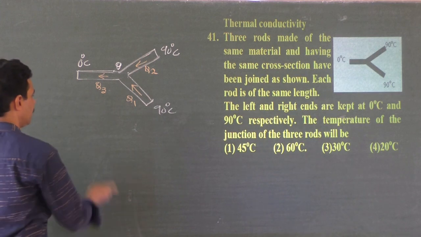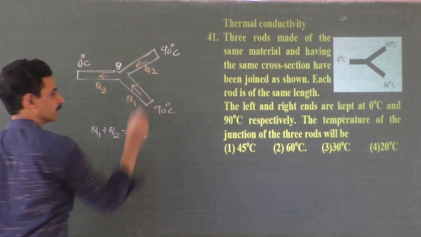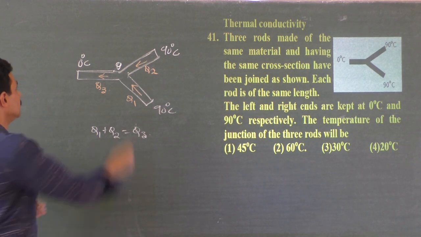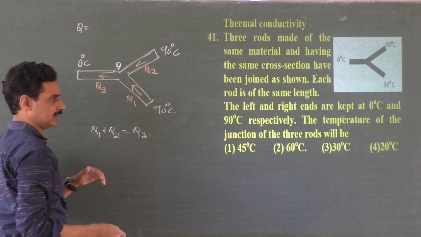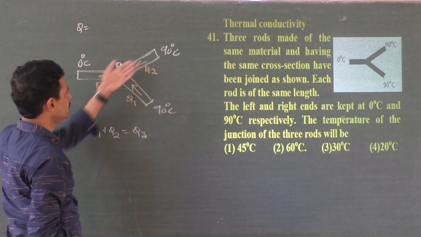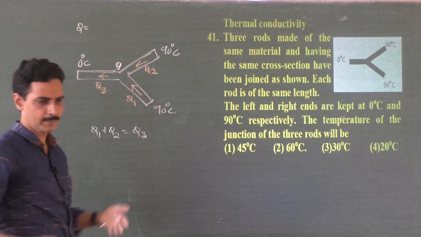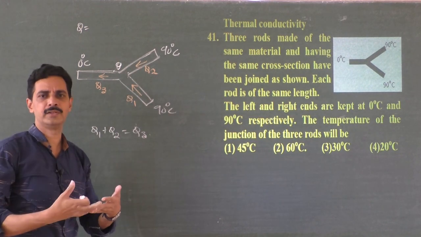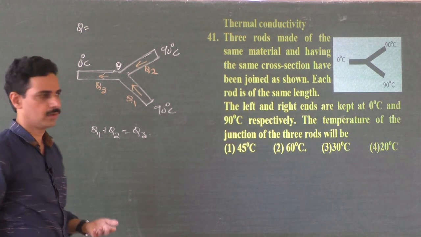Now, shall I write a formula like this? Q1 plus Q2 must be equal to Q3. Right? Now you know Q is equal to amount of heat energy flowing per second. So I didn't write H. Actually it is per second because everything is in a system. Even though these are different rods, they are combined to form a system and heated together. So time is common for all the 3.